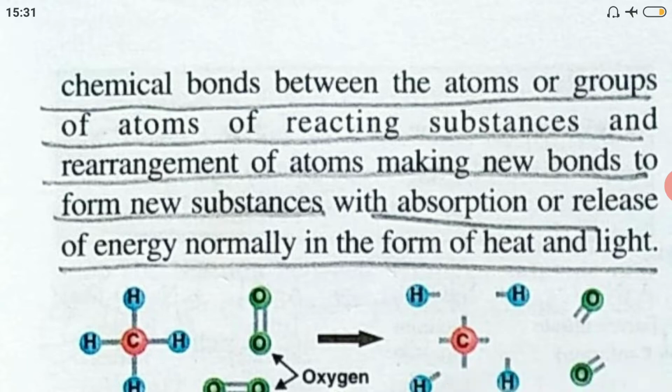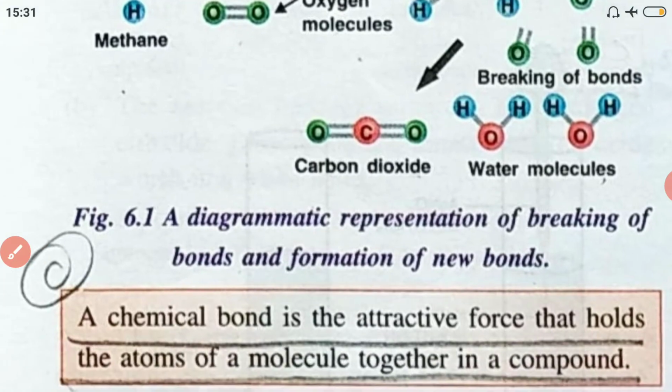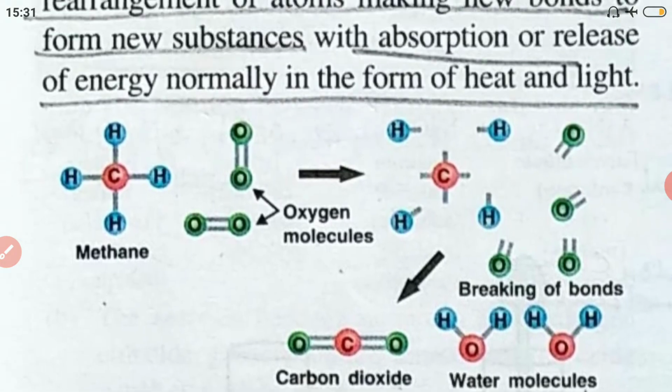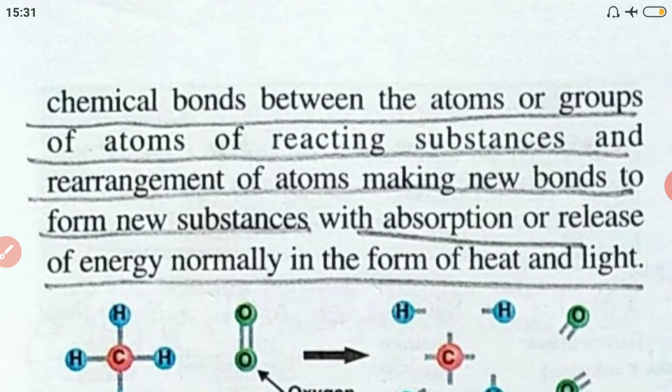For example, a chemical bond is an attractive force that holds the atoms of a molecule together in a compound. So, what happens during a chemical reaction? The chemical bonds between two atoms or groups of atoms of the reacting substances are broken.